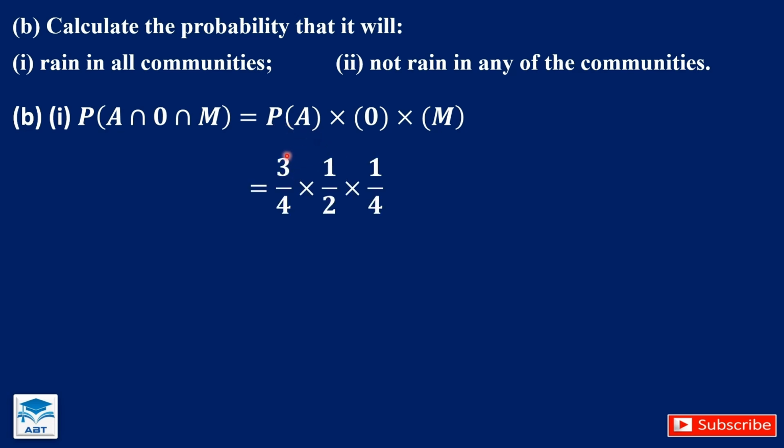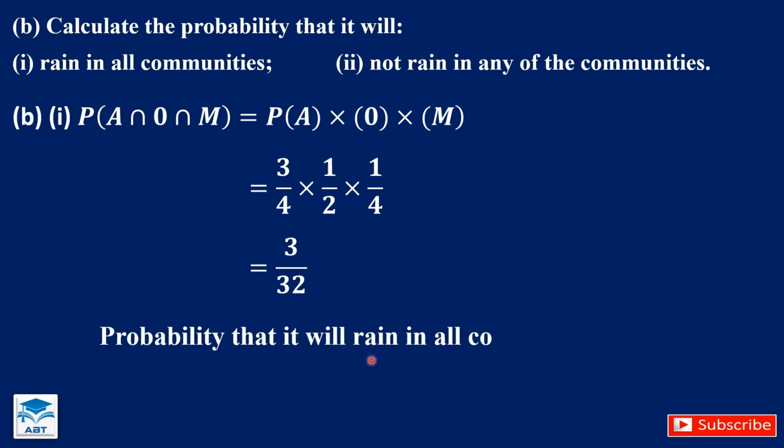Atakrom is 3 over 4, Obokrom is 1 over 2, and Maakrom is 1 over 4. And when we multiply, we have 3 over 32. So the probability that it will rain in all communities is 3 over 32.